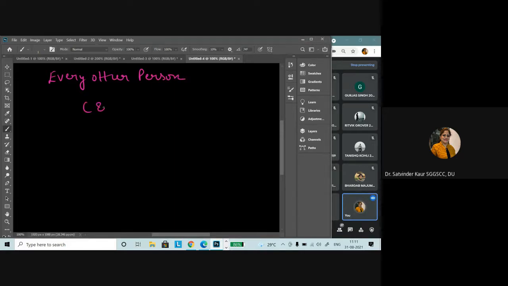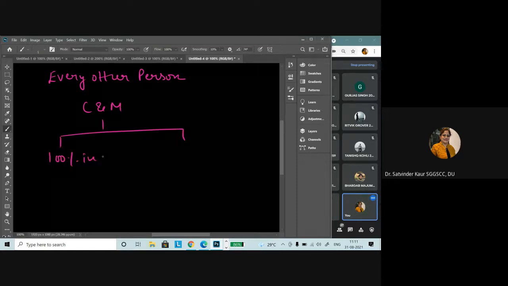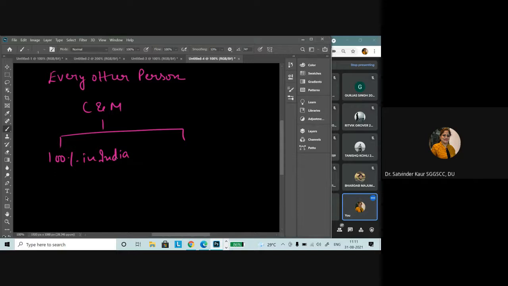So if the control and management is 100% outside India, then in that case it would be declared non-resident. And if it is wholly or partially in India, then it would be declared as resident.